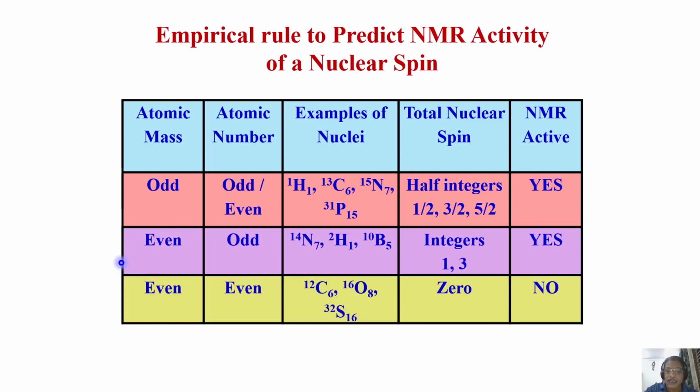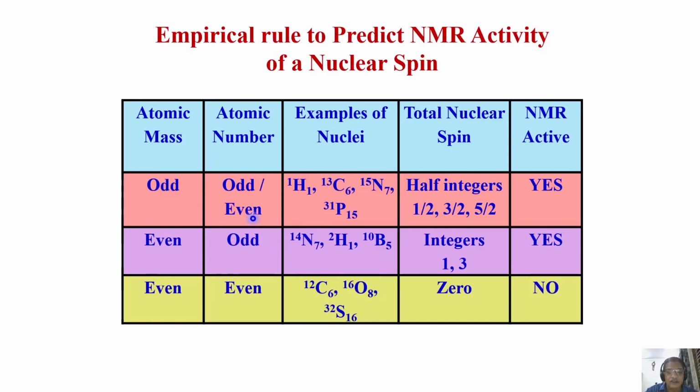Look at the next row. Atomic mass is even, atomic number is odd. There are examples like nitrogen 14, an isotope of nitrogen, deuterium, an isotope of hydrogen, and boron 10, another isotope of boron.